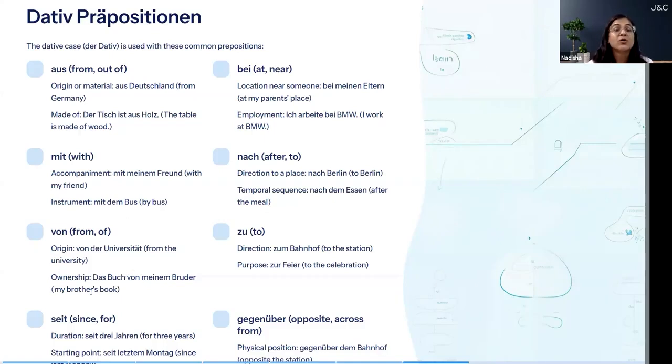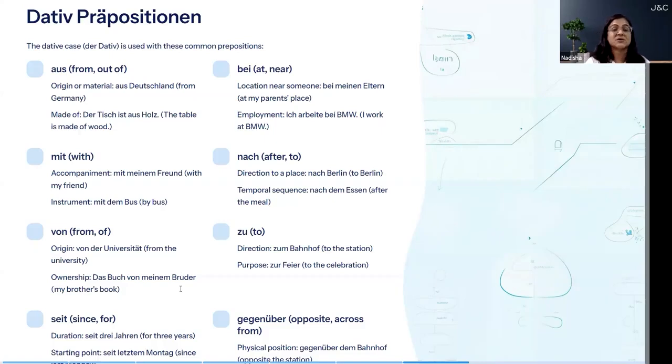For ownership also, like of. Das Buch von meinem Bruder, my brother's book. Okay, das Buch von meinem Bruder, the book of my brother or my brother's book. Now von is dative, it is making the noun next to it dative. That's why it is meinem, because dative masculine for possessive article is meinem.